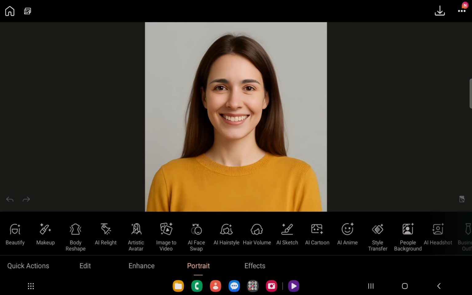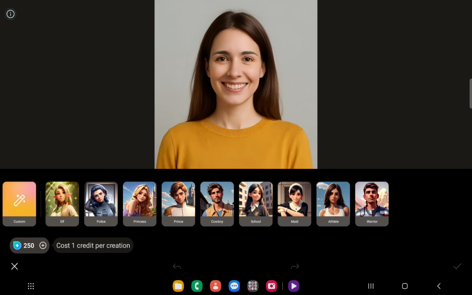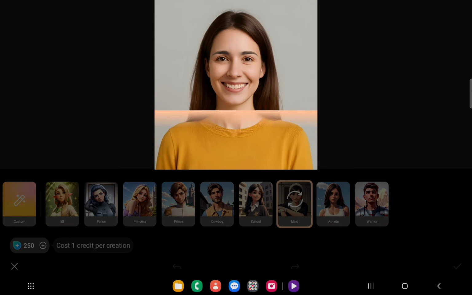Here you can find AI cartoon and you can choose from several options. We will choose Maid, but you can also become an elf, police officer, princess, prince, cowboy, schoolgirl, athlete, warrior. You just have to wait a few seconds while AI is doing magic.